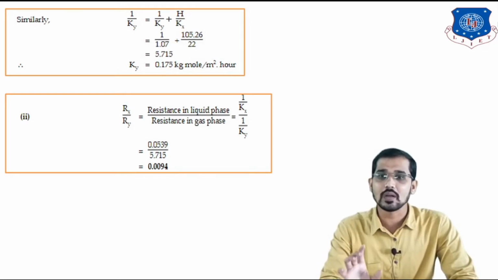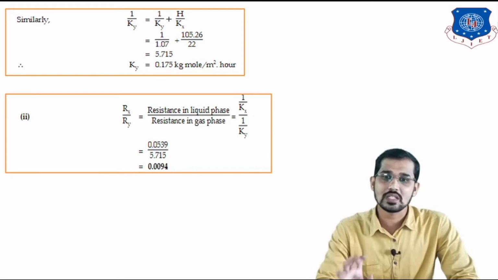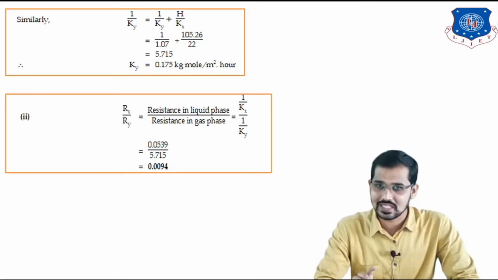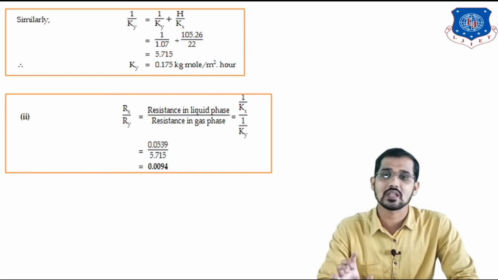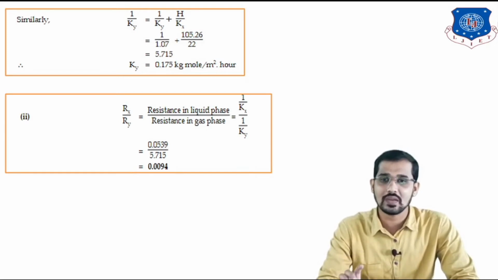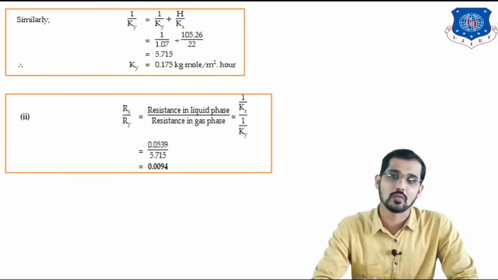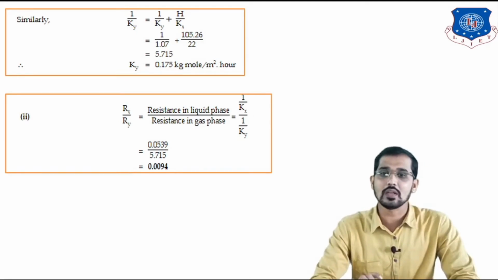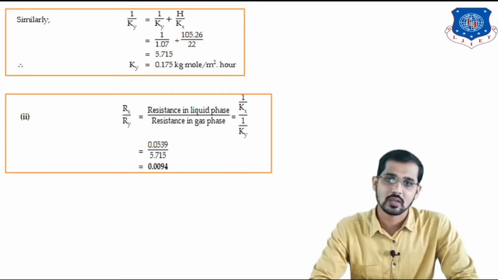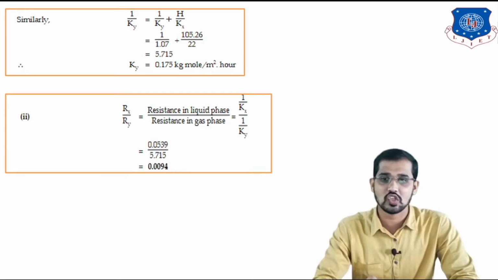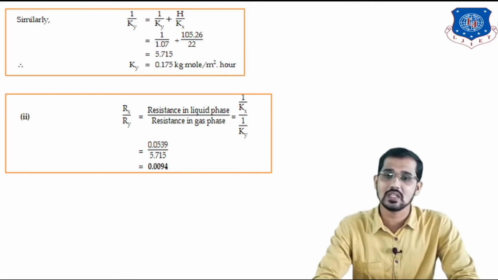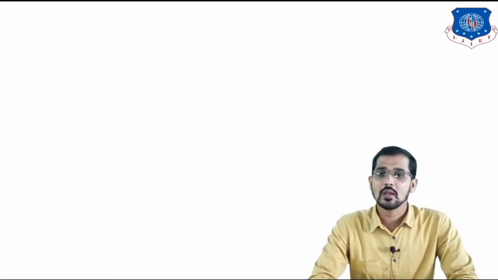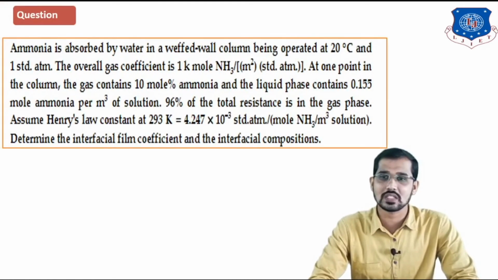After putting all these values, you will get 0.0539, this is nothing but the resistance for the liquid phase, means this is the value for 1 upon capital Kx. After that, the value for the resistance in the gaseous phase, that is 1 upon capital Ky, is equal to 5.715. Just take the ratio of these two terms, that is Rx divided by Ry is equal to 0.0094. So this is the answer for the second part of this question, that is the ratio of the resistances in mass transfer, liquid phase to the gaseous phase. Okay, so this question can be asked for 7 marks in your final examination. Now we will see the next example, that you can see on the screen.